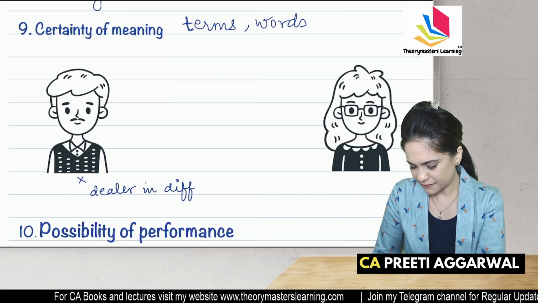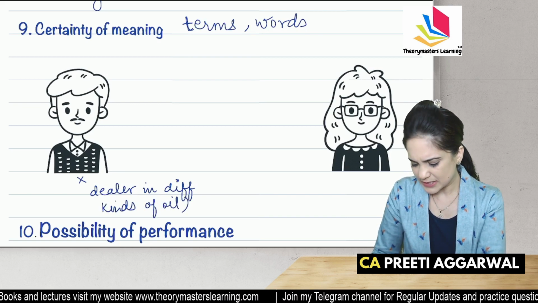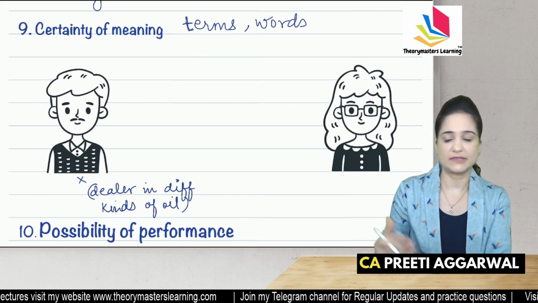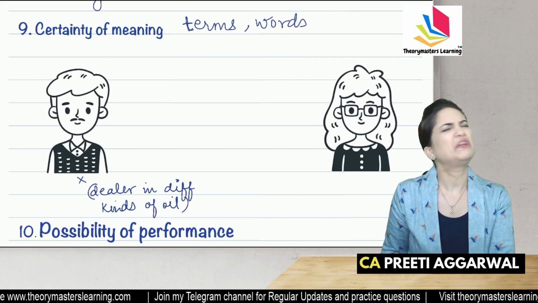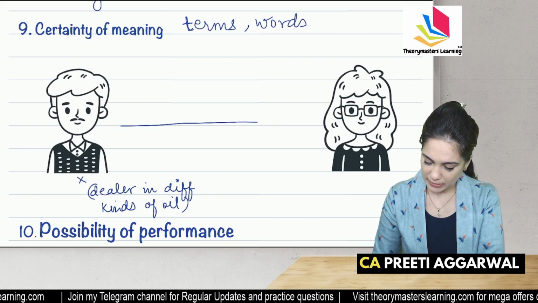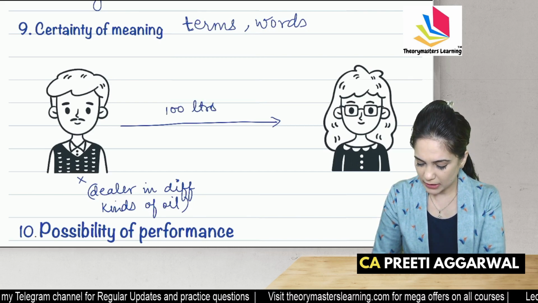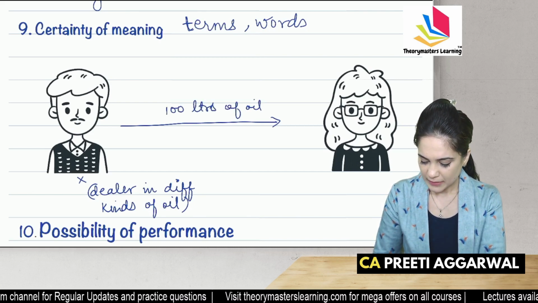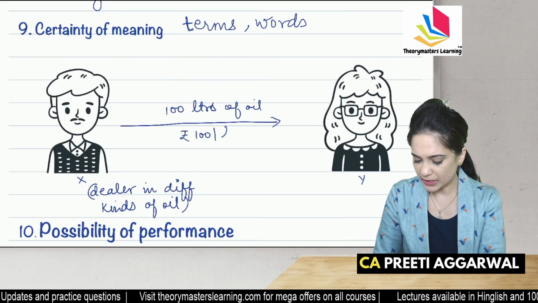He deals in coconut oil, sesame oil, olive oil, many kinds of oil. He enters into a contract promising to sell 100 liters of oil. He says, I will sell 100 liters of oil to you at 100 rupees per liter.